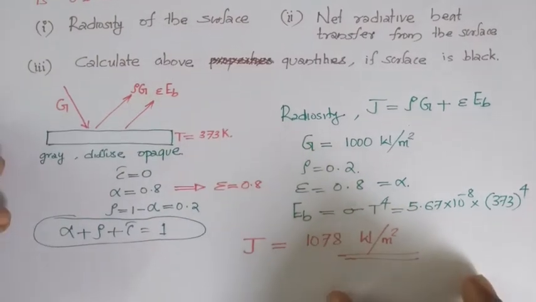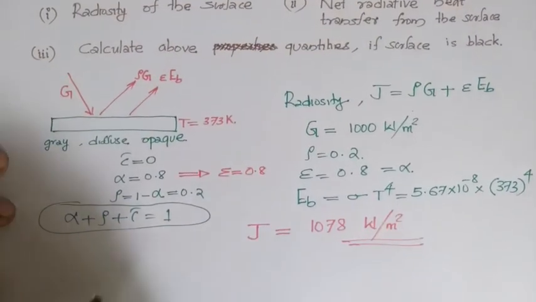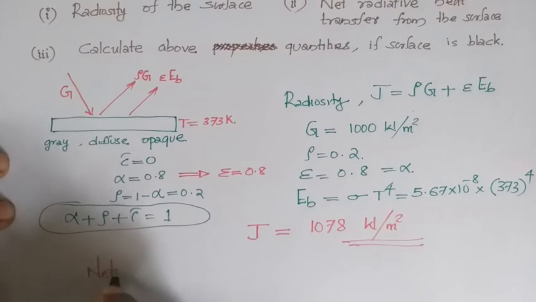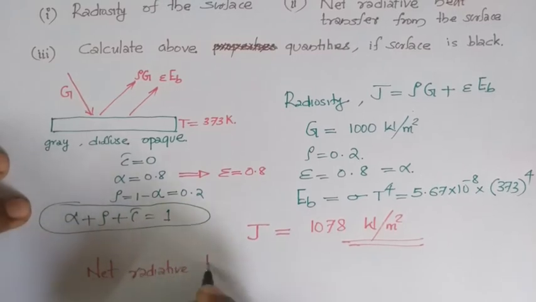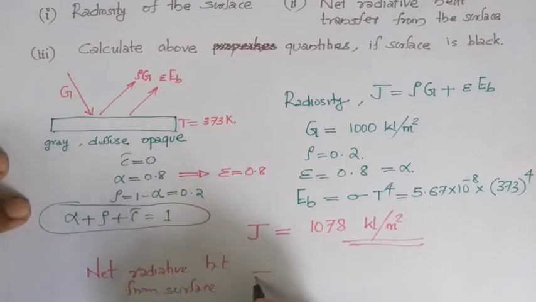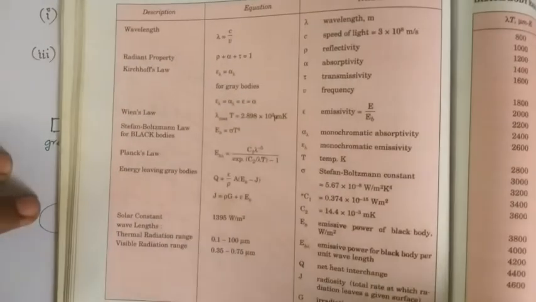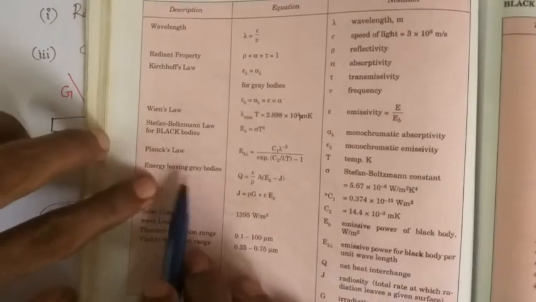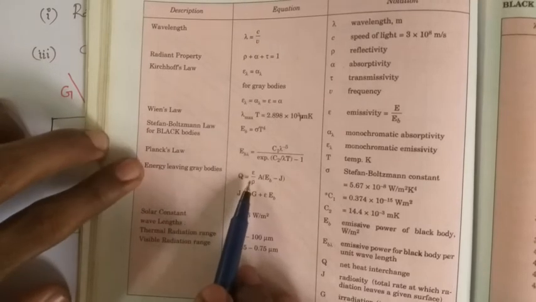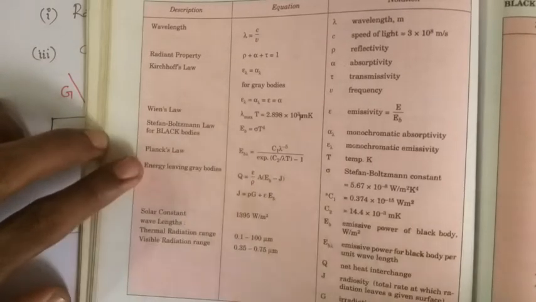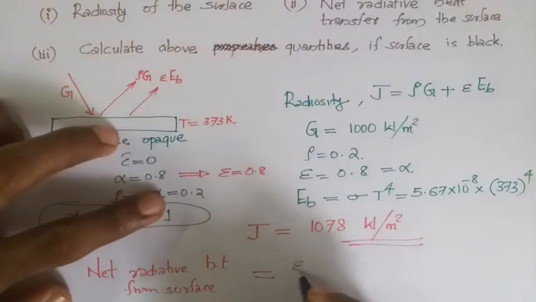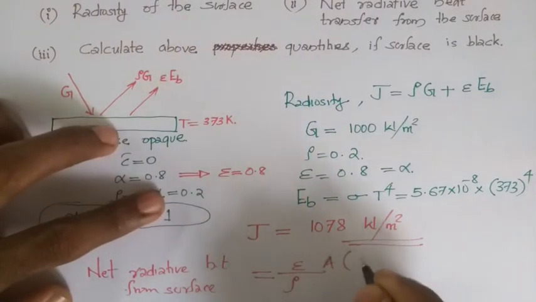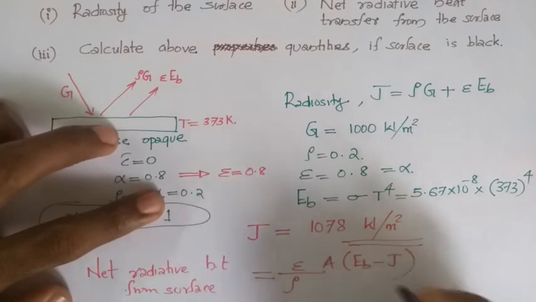In the second part, you have to calculate the net radiative heat transfer from the surface. We have already derived the expression in the last video, or we can see it from the data book. The net radiative heat transfer from the energy leaving this gray body is Q equal to epsilon divided by rho into A into EB minus J. You can substitute all these values.